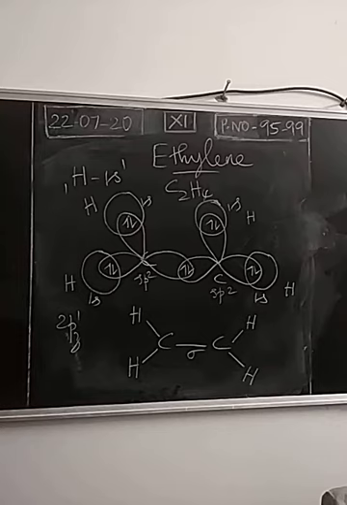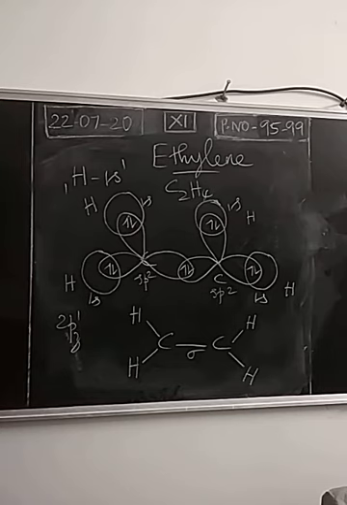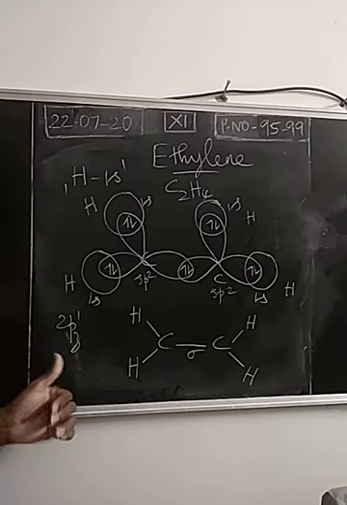So the boron trifluoride structure we explained already. All the 4 atoms will be in a plane. The 2pz orbital will be perpendicular to the plane. The same concept is applicable for ethylene also. All these atoms will be in a plane. The unhybridized 2pz orbital of both the carbon atoms are perpendicular to the plane.